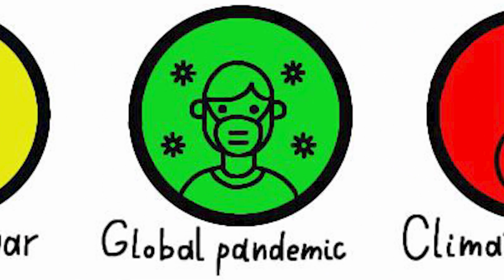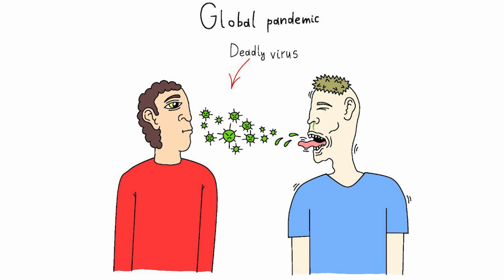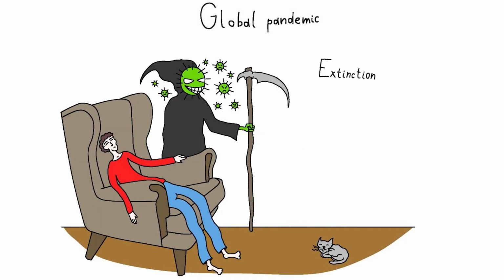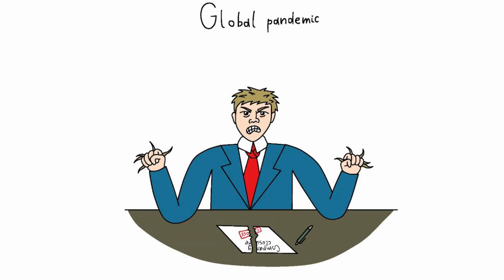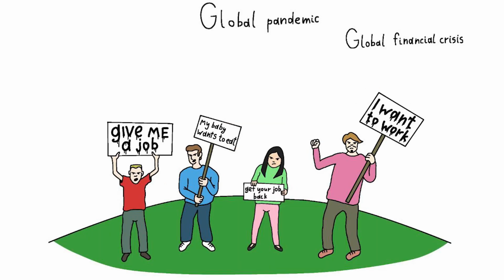Global pandemic. The spread of a deadly infection or virus that can infect all living organisms on Earth can cause mass extinction of animal and human populations. A global pandemic can cause the economy to collapse by stopping production and trade, shutting down businesses, cancelling international trade deals, and losing jobs. It could cause a global financial crisis, mass unemployment and poverty, worsening the living standards of